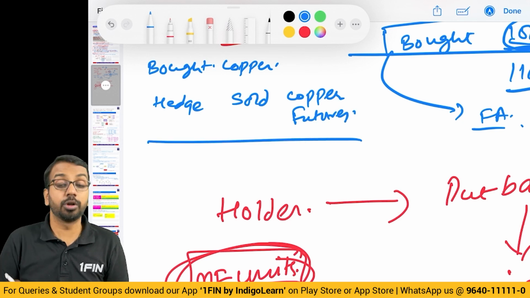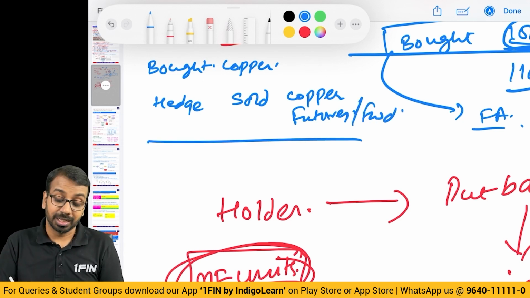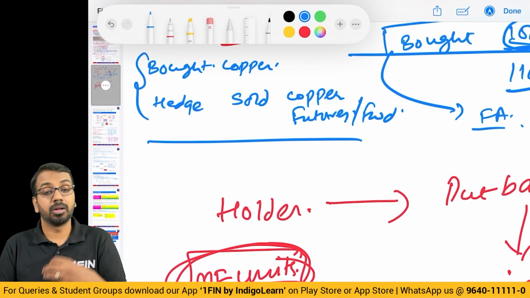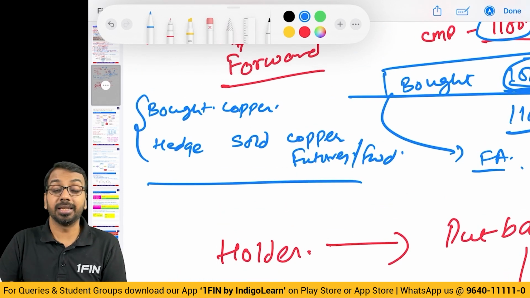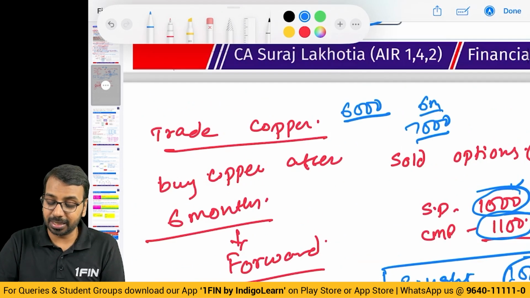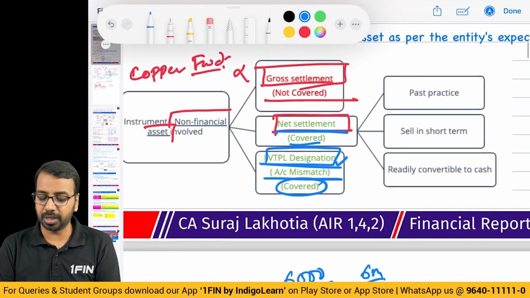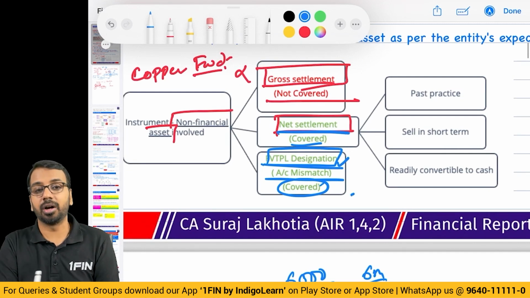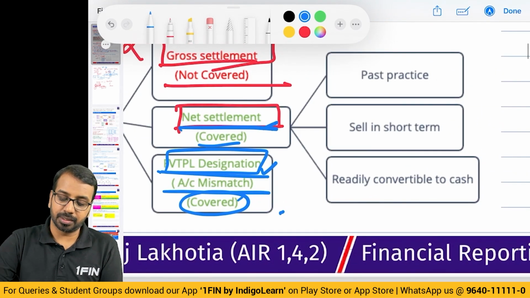Here also it is for own use only, or I have sold copper forward. Here also it is for own use only, but the idea is to avoid losses. The idea is hedging, such that if the prices increase or decrease, it does not impact my P&L. Then in that case, I will designate it as FVTPL, which you will understand subsequently, and then this will be covered under financial instruments.